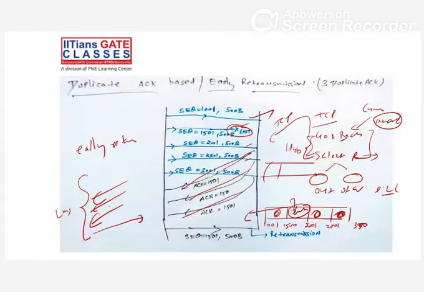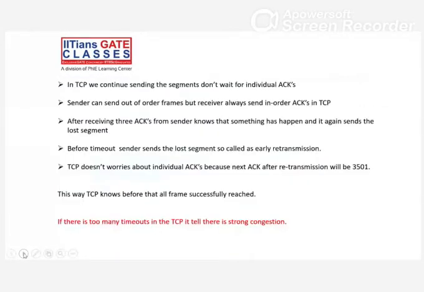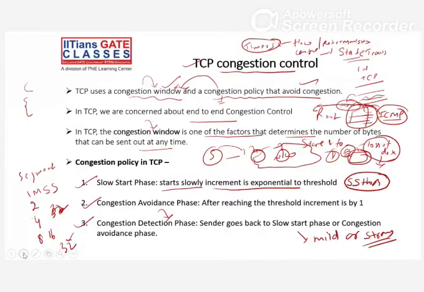If these duplicate acknowledgements don't come, then after the timeout we send the segment again. We do the retransmission after that. So that retransmission is not an early retransmission. That retransmission is a normal retransmission. You know that part, right? We discussed it, I just repeated that part. Now here, if you see that part.